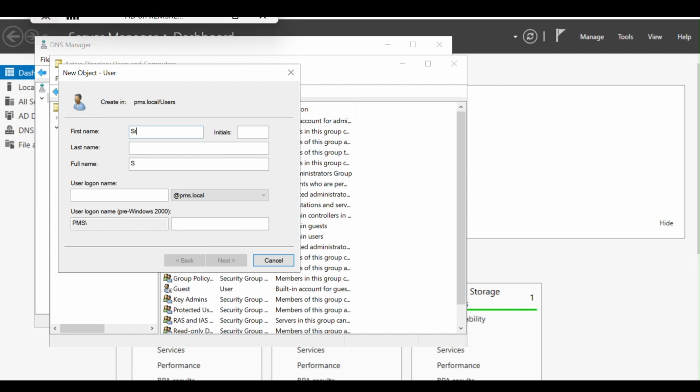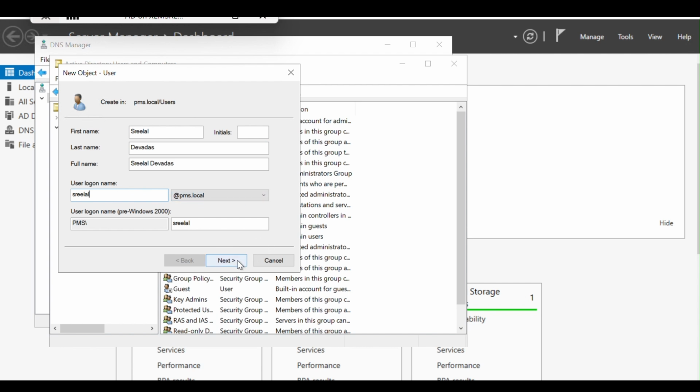I will take Srilal. Last name I will give Devadas. This will be Srilal at PMS.local. So my ID login is Srilal at PMS.local.